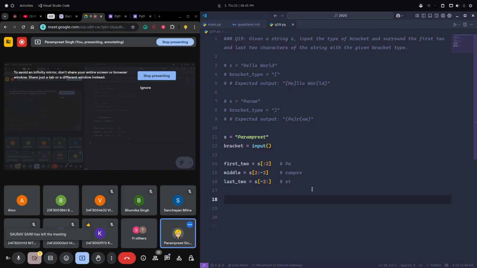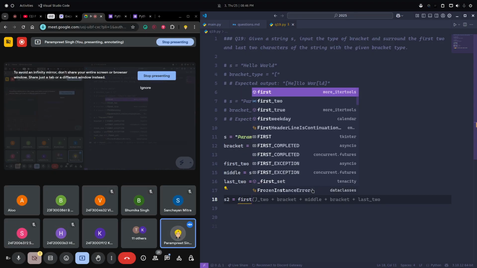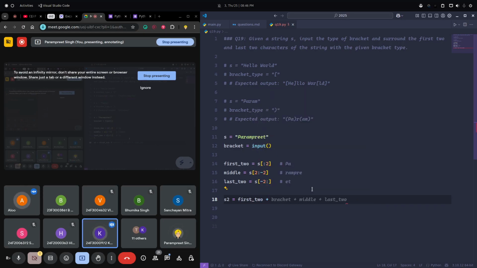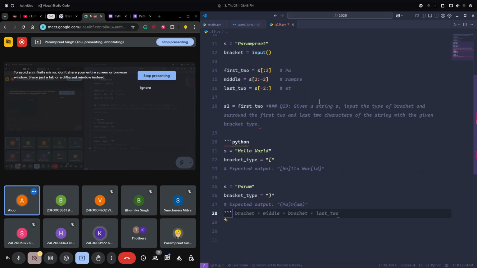So let me create a string named s2. Now you guys tell me how can we move ahead. I'm not using an f string because some people don't know it, so just normal concatenation. First two plus middle plus last two. But that will again form the same sentence. We have to include the bracket as a string.